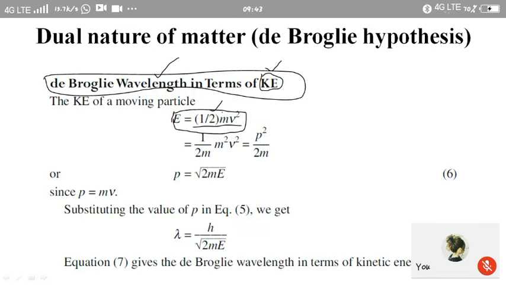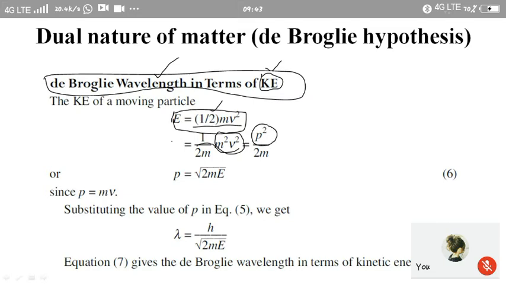Now we want to modify this expression in terms of momentum. Therefore, in order to modify the expression for kinetic energy in terms of momentum, we multiply the numerator and denominator with small m, the mass of the particle. So it becomes m square v square by 2m. The m square v square is nothing but mv whole square, and mv, mass into velocity, is nothing but momentum, so it is p square.